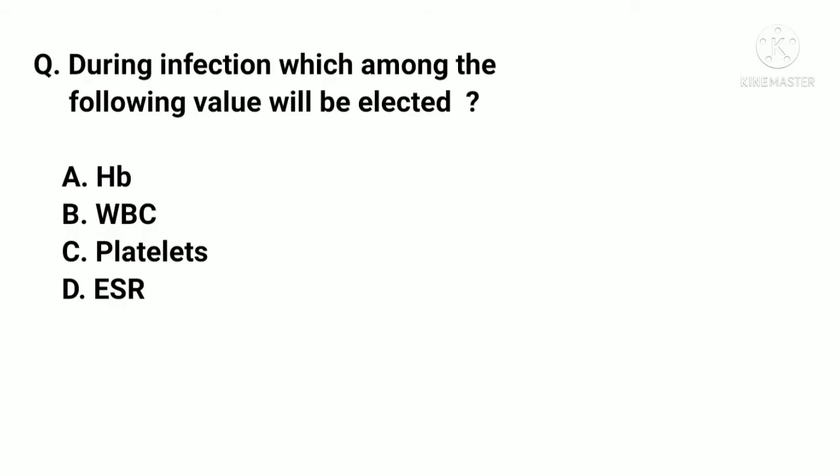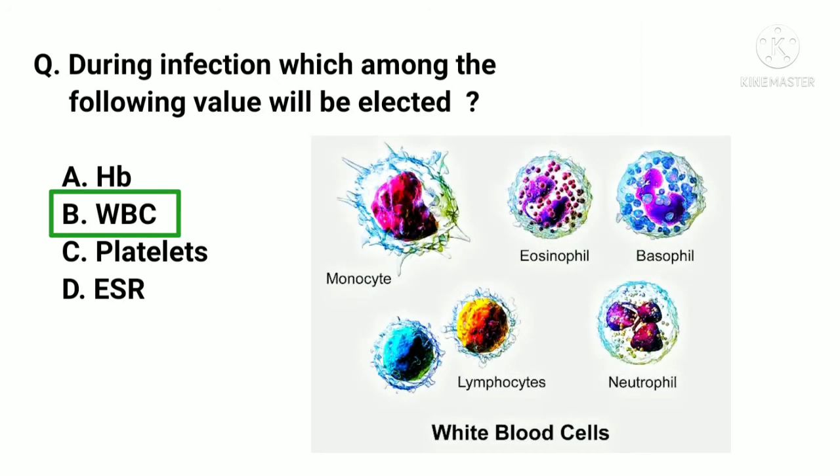During infection, which among the following value will be elevated? A. HB. B. WBC. C. Platelets. D. ESR. And the correct answer is B. WBC. WBCs are responsible for fighting against infection, so this value will be elevated first.